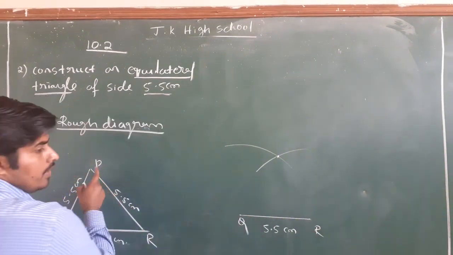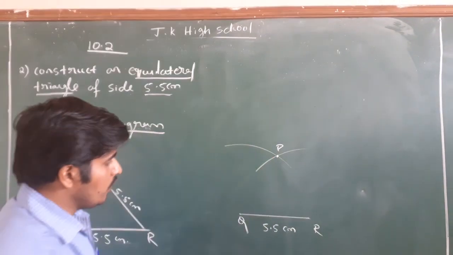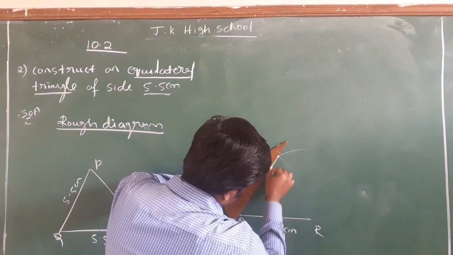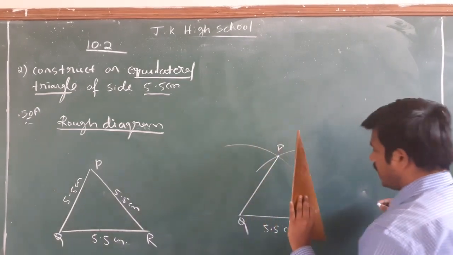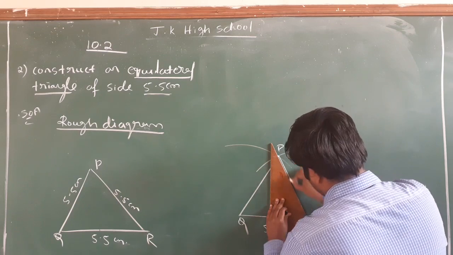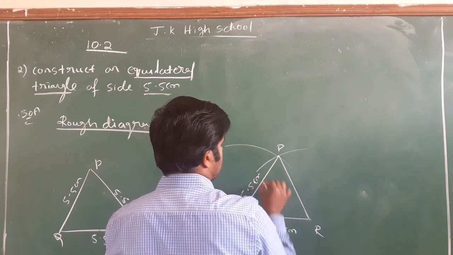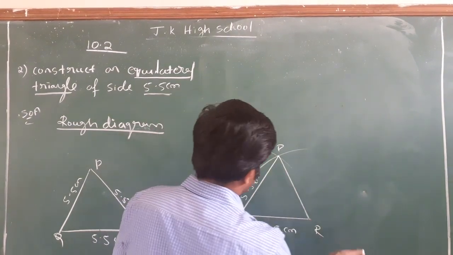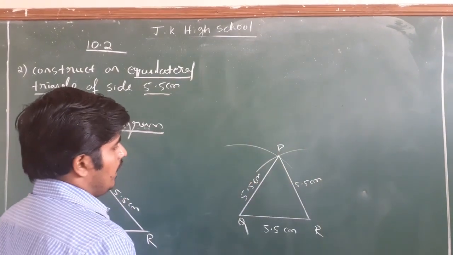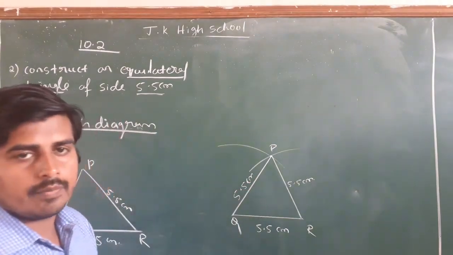This point is nothing but P. And now join the points P and Q and join the points P and R. And this is 5.5 centimeter. You can check by measuring using the scale. And this is also 5.5 centimeter. And this is how you can construct the triangle PQR.